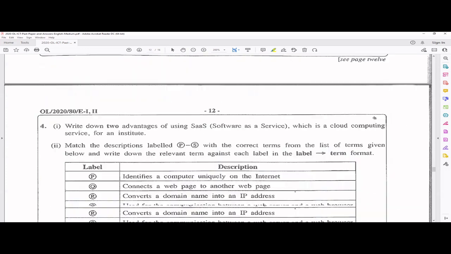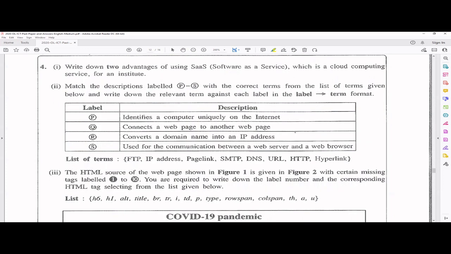So that's the end of question 3, right? Not very hard, but a bit of logical thinking should be there. Okay. So this is the last question I will be discussing in this video. It's about the 4th question. Write down 2 advantages of using SaaS, software as a service, which is a cloud computing service, for an institute.